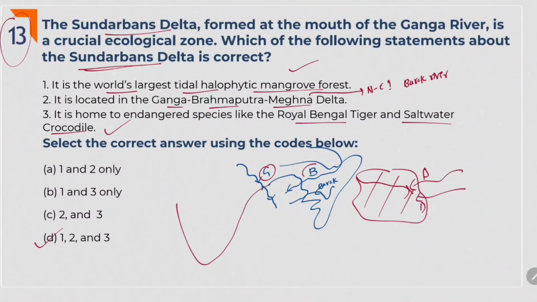These three rivers have other names in Bangladesh. Ganga river is called Padma river. Brahmaputra is called Jamuna river. And Barak river is called Meghna river. All these three rivers join and then they empty into Bay of Bengal.